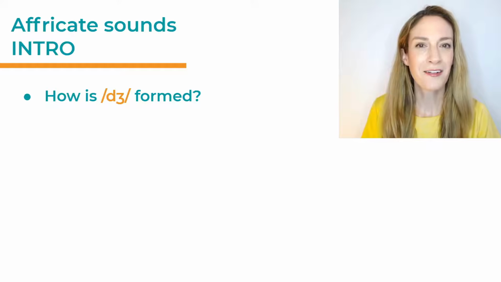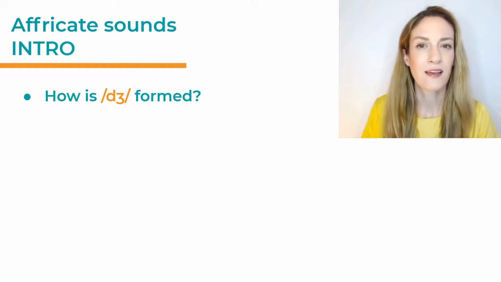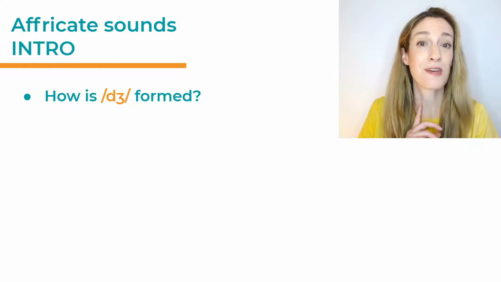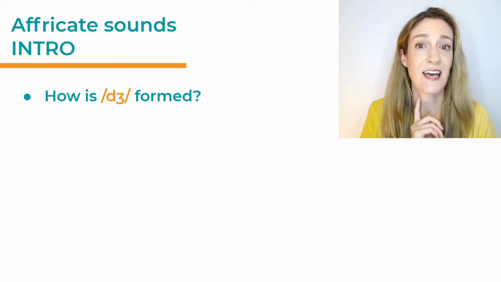Now, what about the other affricate? We also have a voiced version, and it's actually very similar the way they're formed. The only difference really is we use our vocal cords. So we have the plosive d. It's formed in the same way as t, but you need to use your vocal cords to make the sound voiced. D. Again, there's closure. The tip of the tongue is just behind your teeth, and is suddenly released to form the sound d. Remember, you can always do the check with your hand. D. Vocal cords are in action. This is a voiced sound.